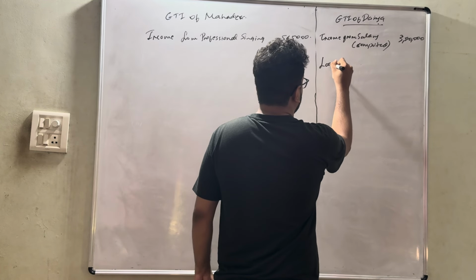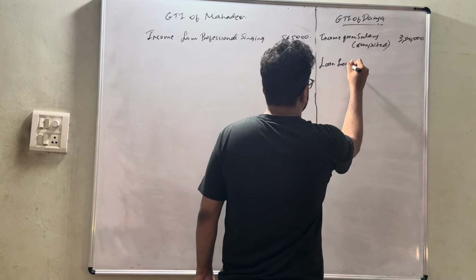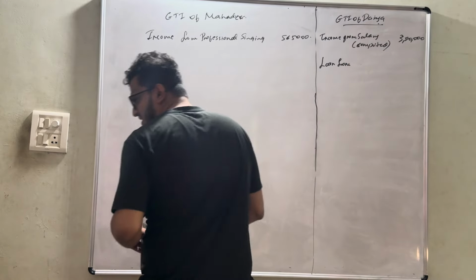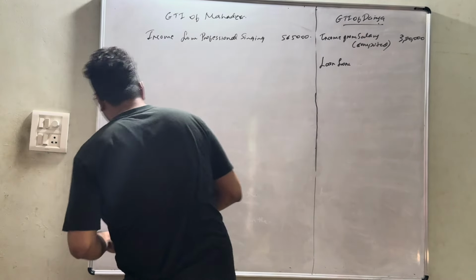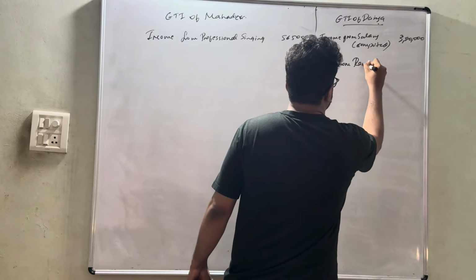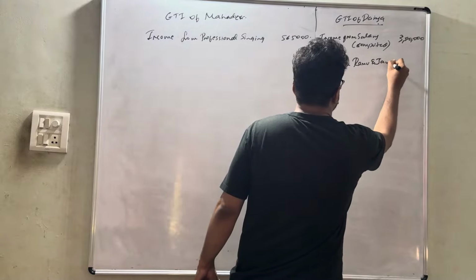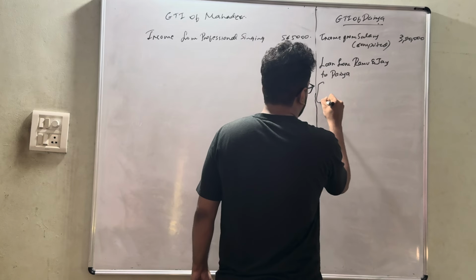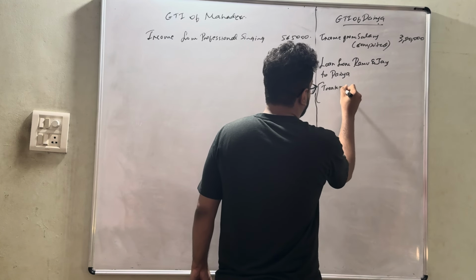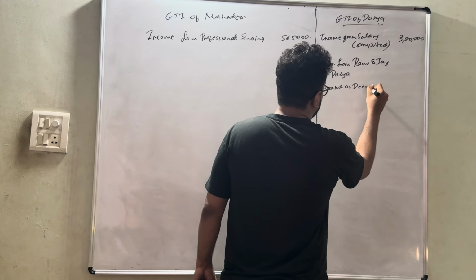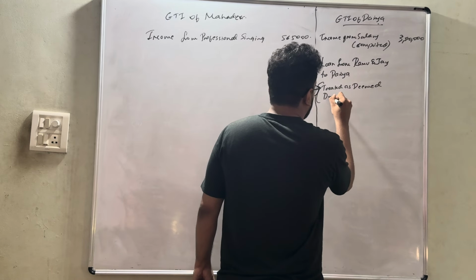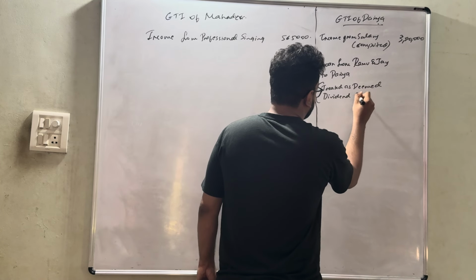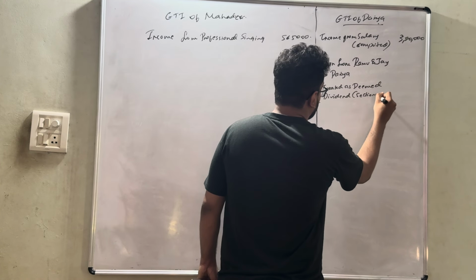So the loan from Ramu and Jay to Darya is treated as deemed dividend as per section 2 clause 22.